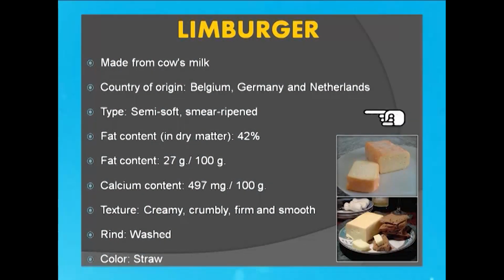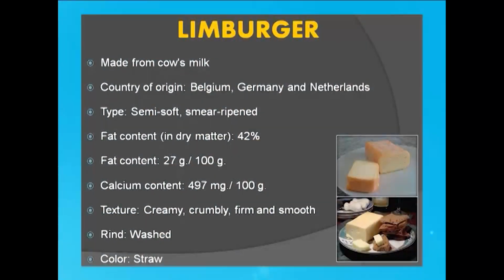Let us now see what other types of cheese are there for us in store. Limburger. Now this is a very interesting variety of cheese. It is one of the smear ripened cheeses, where after the production the surface of the cheese gets smeared with the typical bacteria used for ripening. What is interesting about this cheese is that it has a very bad odor, rather bad in the sense it stinks, but yet it is consumed by several people, and the way it is consumed is also interesting.